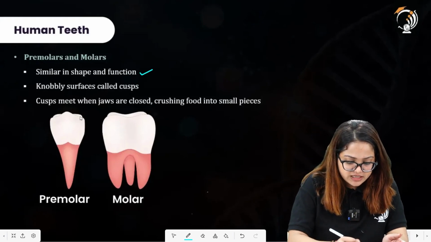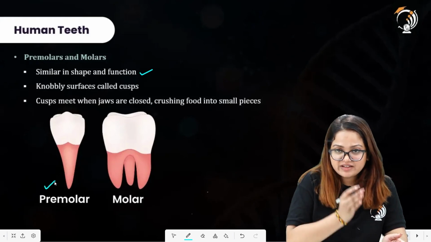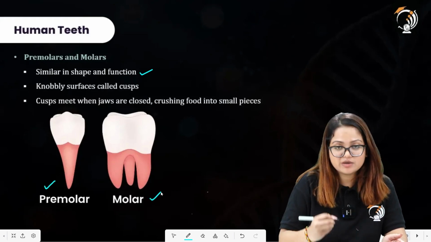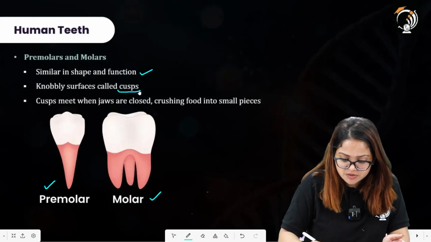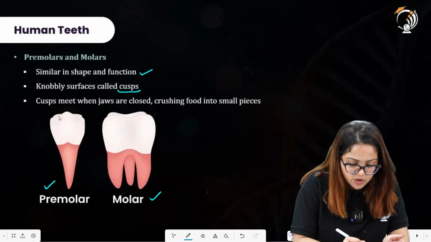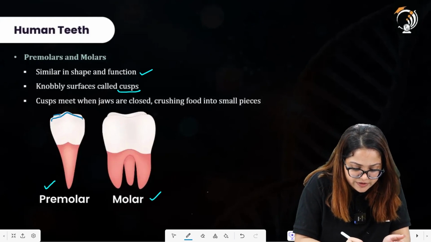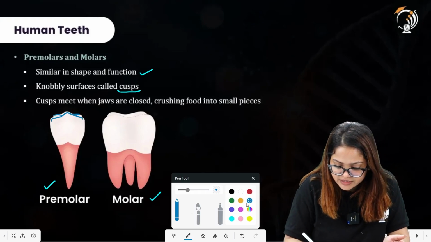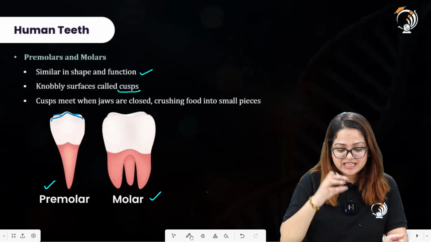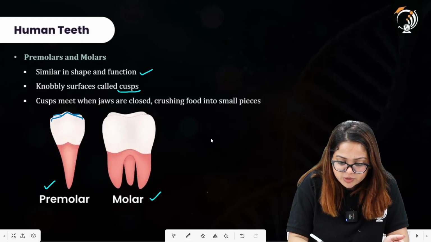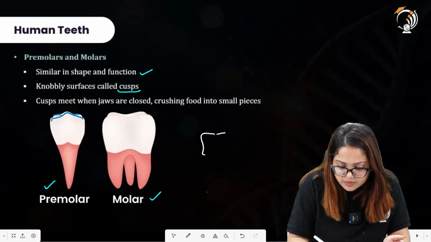All right, so these are the premolars on the left hand side, and on the right hand side there is a representation of molar. Knobbly surfaces called cusps. When we view these particular teeth from above, you will observe structures like this.